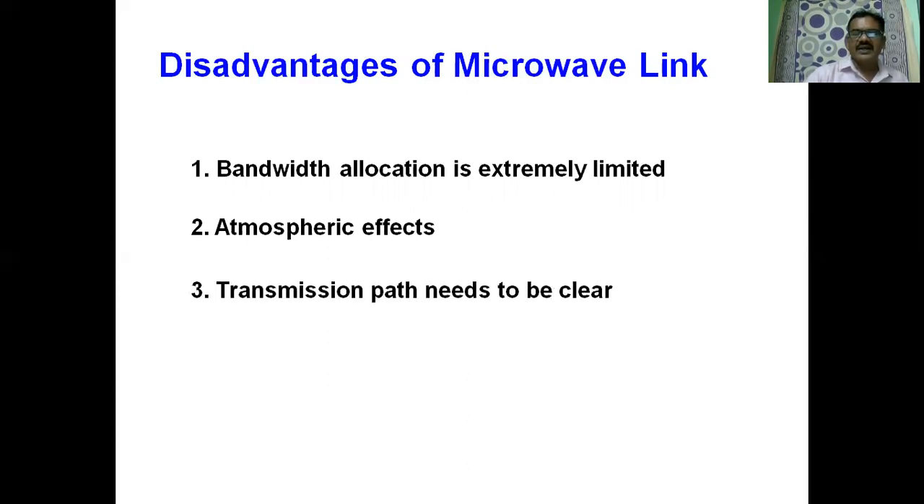Transmission path need to be clear. Clear transmission path is required. Otherwise, we use the diversity systems. RF interference, because from one transmission to another transmission, there may be interference. And we need to avoid that interference by properly allocating the microwave signals to different users.